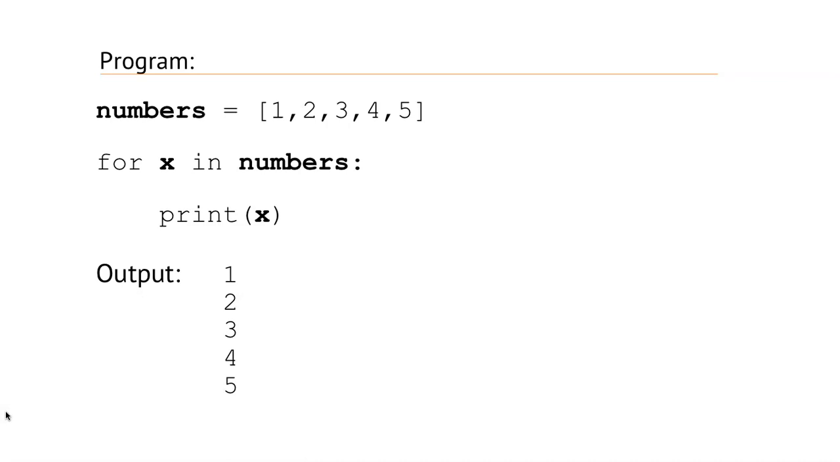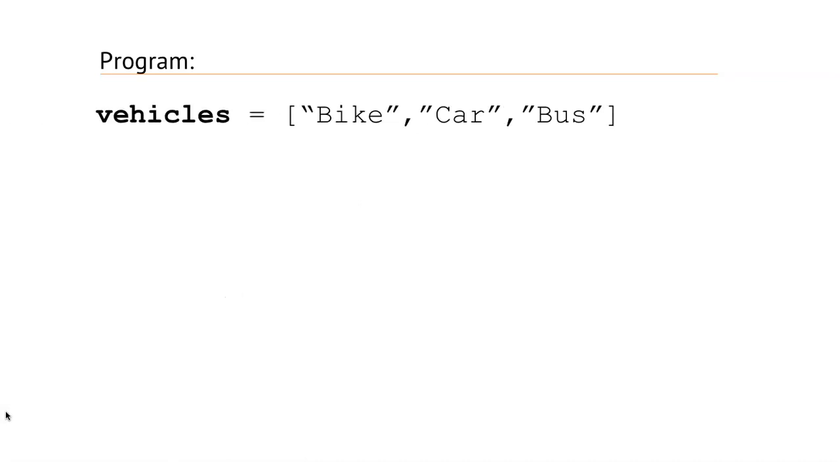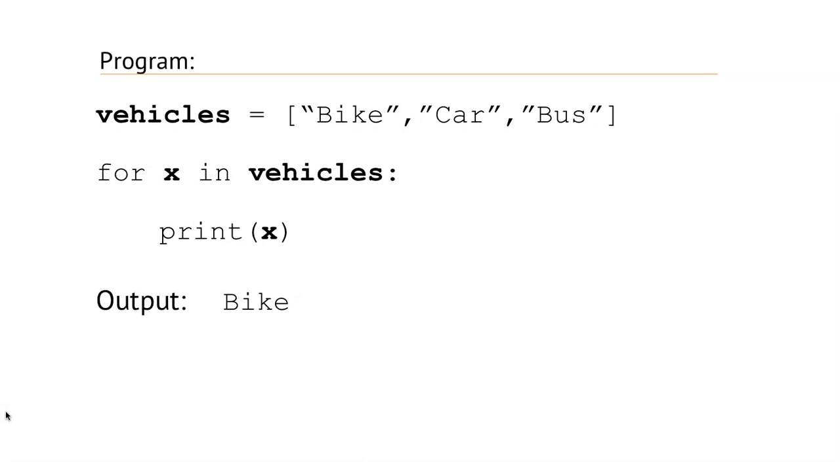Now let's see another program. Here there is a list named vehicles and it has the values in the form of string, that is bike, car and bus. So when we'll take for loop for x in vehicles and we will print it, it will print the values of the list vehicles. So it will print first bike, then car, then bus.